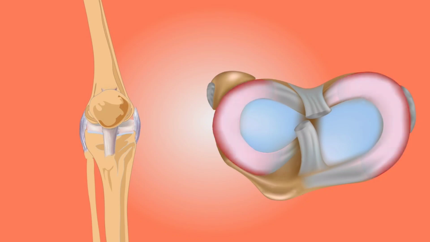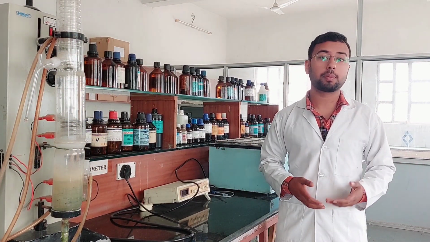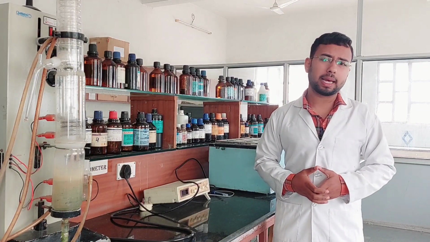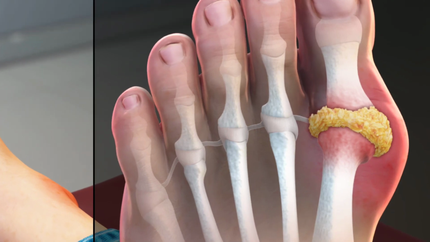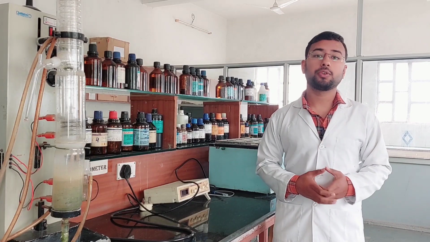When uric acid crystals are deposited inside our joints, they create inflammation, pain, and redness in our joints. And when there is an excess level of uric acid in our body, we face difficulty passing urine properly. Our urine becomes cloudy, very dark, and a very foul smell comes from our urine. So if you are facing any of these symptoms, please consult a nearby doctor or go to a laboratory for checking your uric acid.